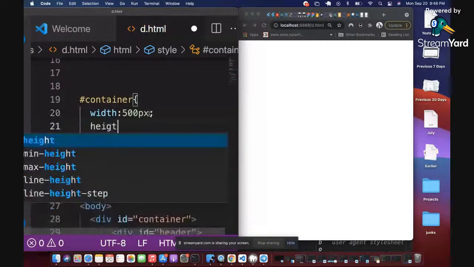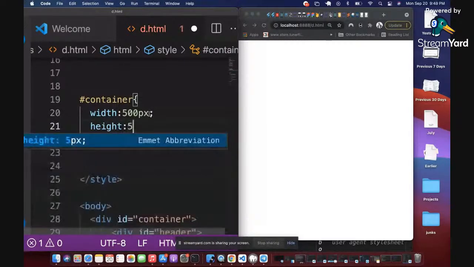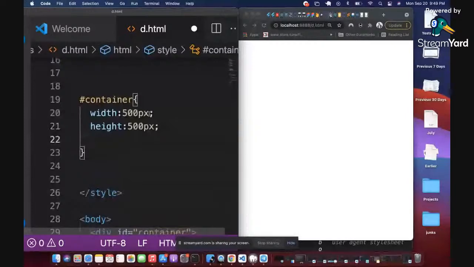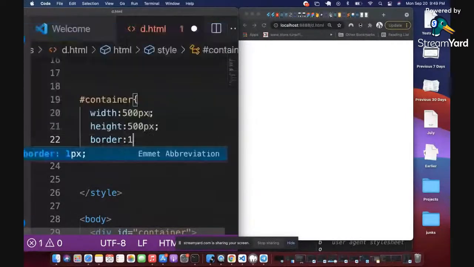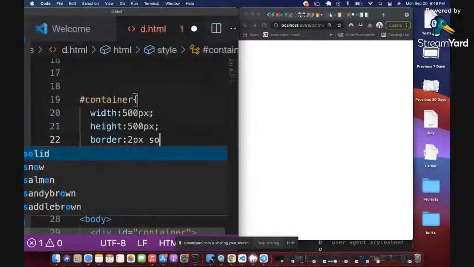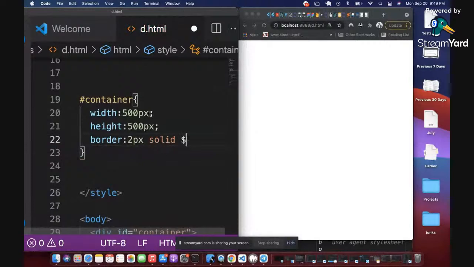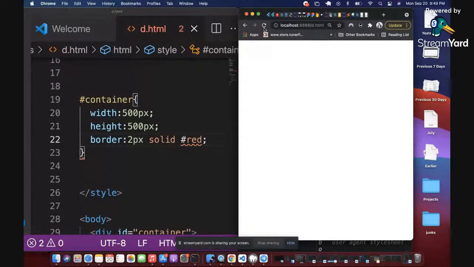I'm going to define the height as 500 pixel, right? And I'm going to define the border as 2 pixel, which is very thick, and solid, and then red. All the things I just wrote, I'm going to explain to you shortly. So let me show you that first.